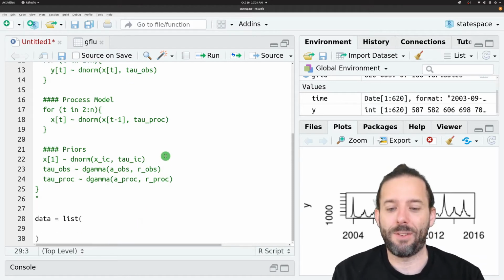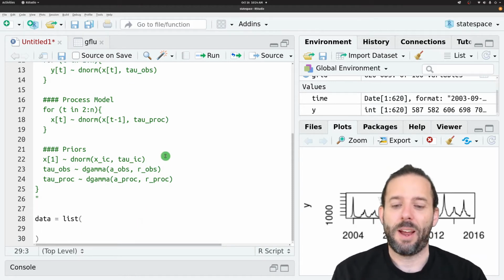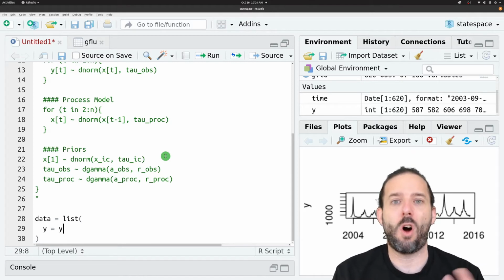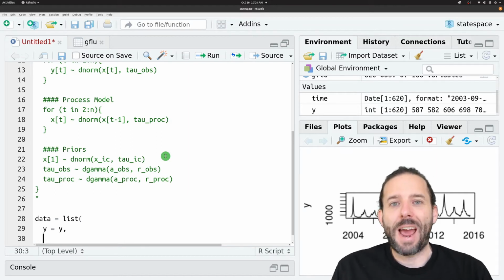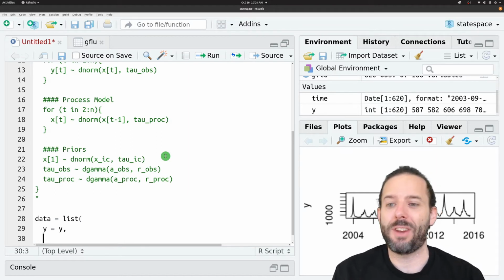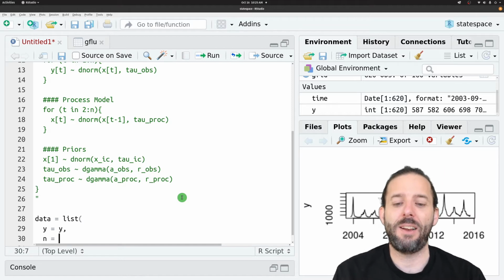And I'm just going to go ahead and start a list here. And so we'll have y, which is equal to ry. JAGS also needs to know how long the data is. It uses this how long is the data value up here, n. And so we can say n is equal to the length of y.